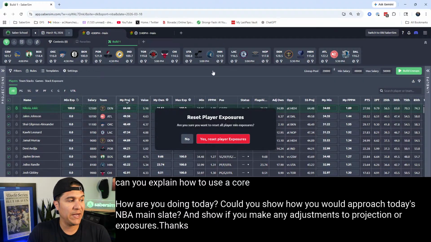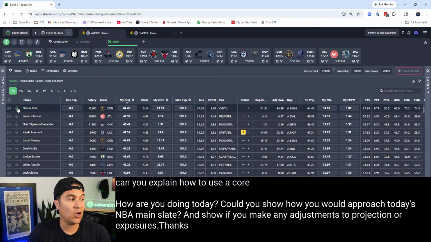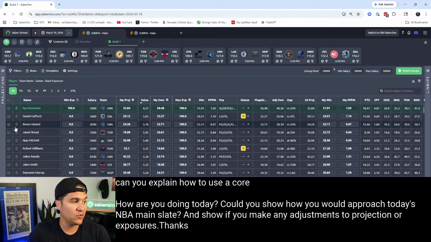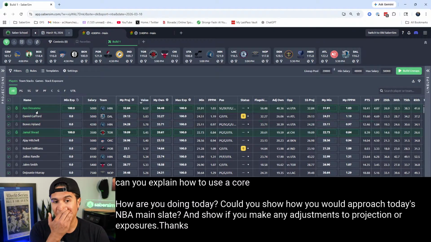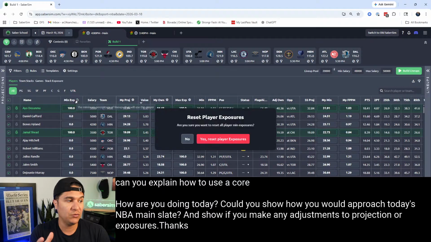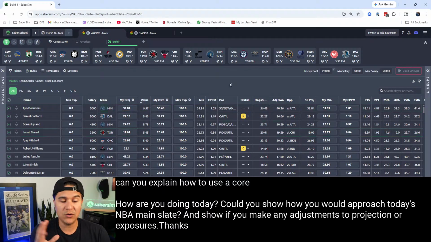And then the last way to do this would be to just lock the players. You click this lock icon. It's going to do the same thing. Click the lock icon. Hey, I want to lock Jokic in my lineups. I want to lock Dosunmu, and then I want to lock Sheed. So that would be the third option here. One of those 3 ways will definitely suffice in terms of setting up a core for you to use. So you just got to pick whatever one's easier for you. If locking is easier for you, minimum exposures, or setting the rule, that's the way I would go.